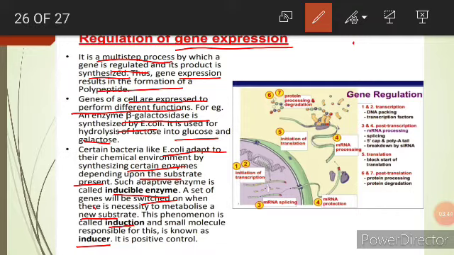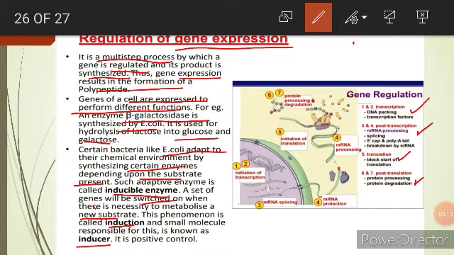Now who will take care of this switching on or switching off? When the proteins are required or not required, who will investigate this? That is what gene regulation is, and it takes place at certain levels: at the transcriptional level, at the post-transcriptional level, at the translational level, or at the post-translational level.